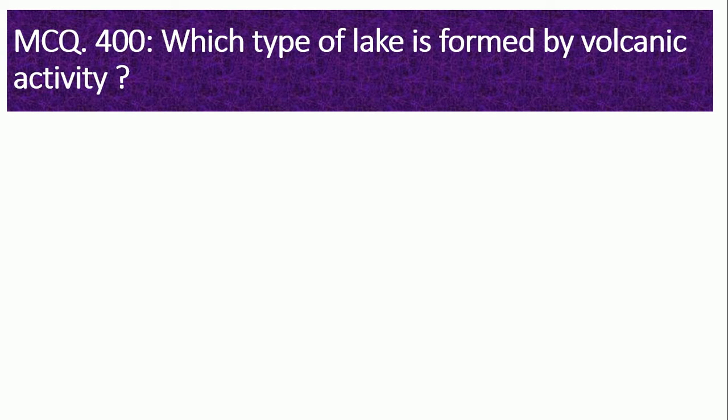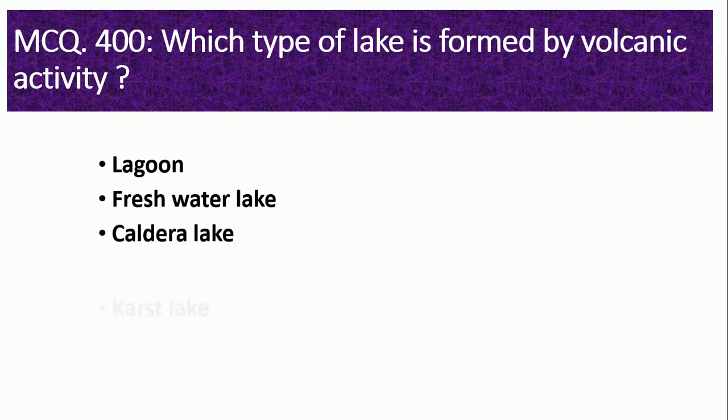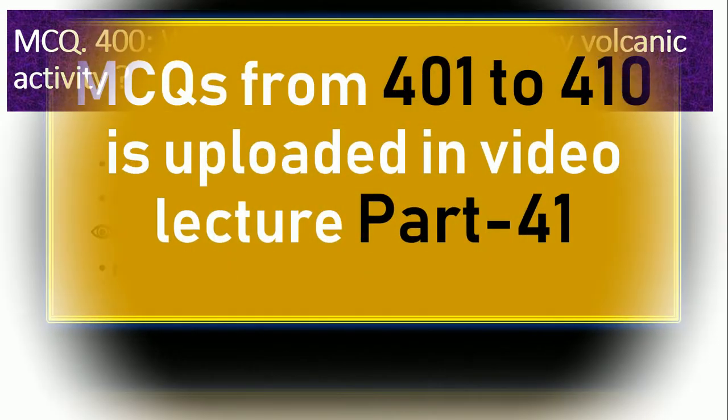The last MCQ of the day is MCQ number 400. Which type of lake is formed by volcanic activity? Lagoon, freshwater lake, caldera lake, karst lake. So the right option is option number 3, caldera lake.